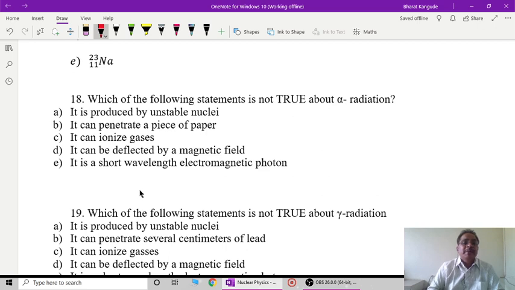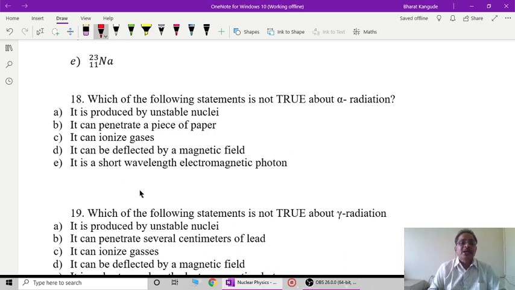It can penetrate a piece of paper. We also know that it has least penetration power. So at the most it can penetrate a piece of paper, but heavy elements or heavy material cannot be penetrated by these alpha particles. Then it can ionize gases. That is also correct. It ionizes the gases on the highest scale. So again, the ionizing power of the alpha particle is maximum as compared to any of the radiations.